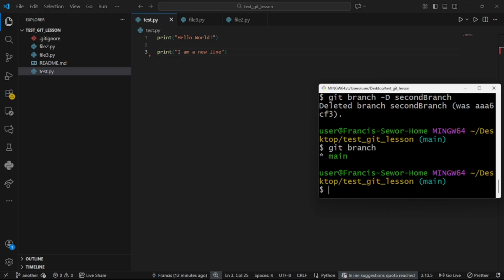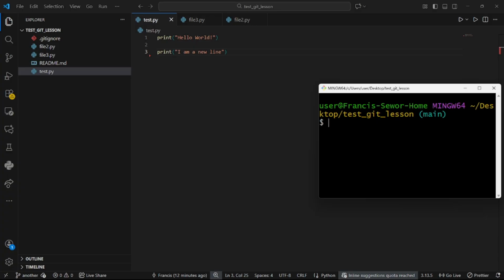So now I want to show you a quicker way of creating branches, right? To create a branch, we usually do git branch, then we write the name first. Then when we are done, we do git checkout and that name. Then we go to that branch. But in one line, you can do that and move to the new branch automatically.